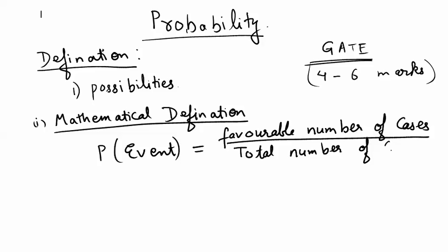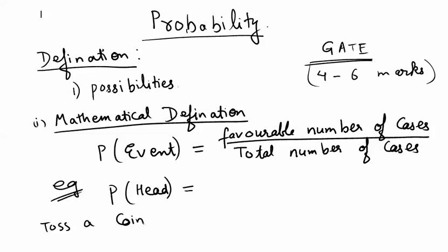You would have studied this thing in your engineering days or your earlier classes also. Nothing special about this, right? Let us take an example. We'll understand it better. Like for example, there is an event of tossing a coin, right? And I want the probability of getting a head. Now, when you toss a coin, what are the possible cases which I can get?